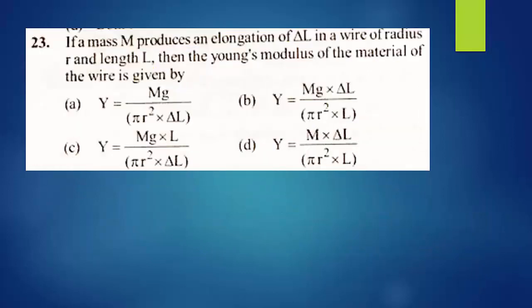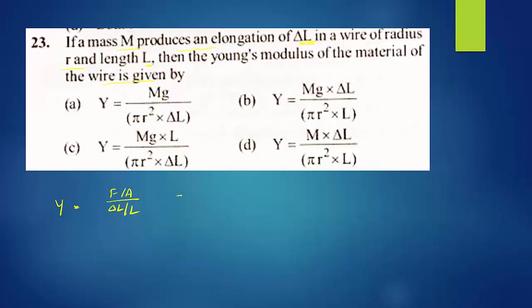23rd question. If mass m produces an elongation of delta L in a wire of radius r and length L, then Young's modulus of the material of the wire is given by? They have given mass, change in length, radius, and original length. We have to find Young's modulus. Go for the equation. Young's modulus is given by longitudinal stress divided by longitudinal strain: F by A divided by delta L by L.